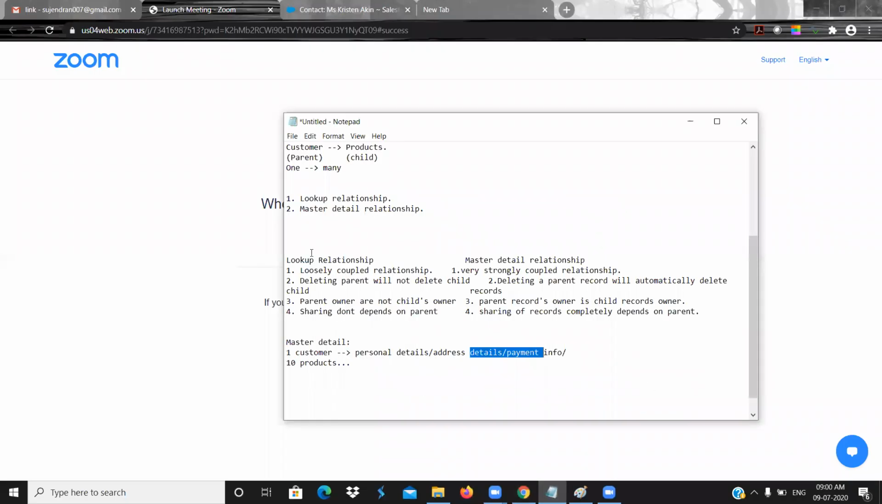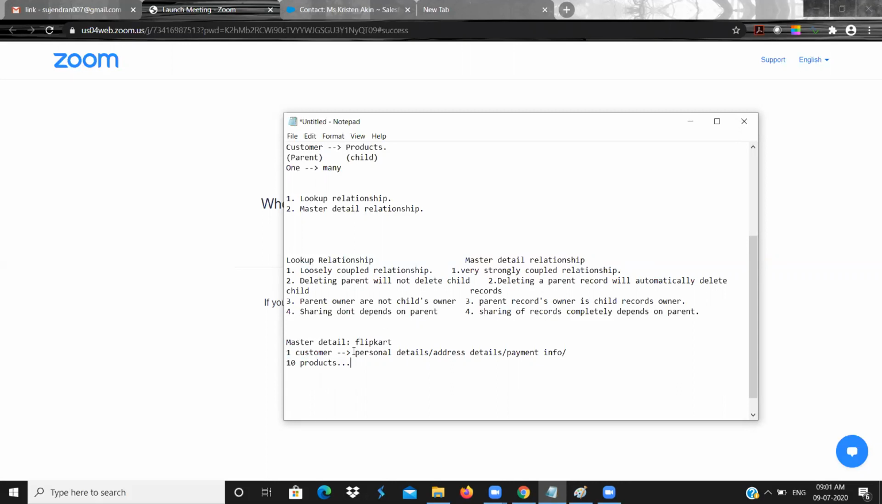So understood, right? We have two types of concepts to achieve relationship. One is a lookup and another one is a master detail. Now we are looking into this one. Consider you are ordering something on Flipkart or Amazon. They have a customer table which records all the customer information, a personal details table which records all the personal details, and a product table, which holds the products that they need to deliver.